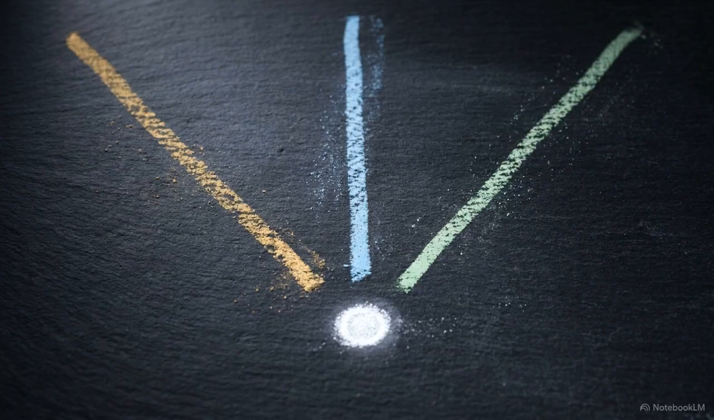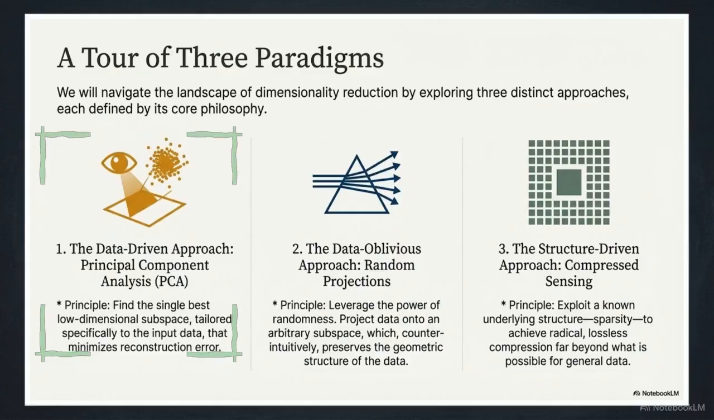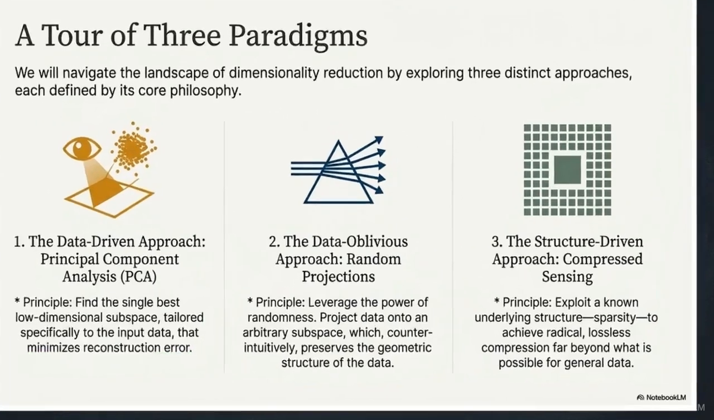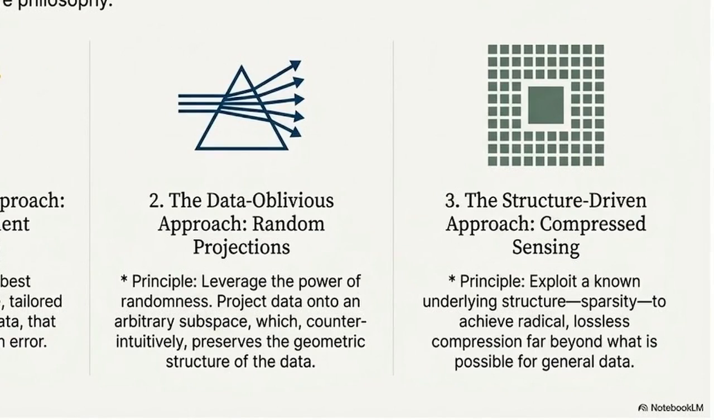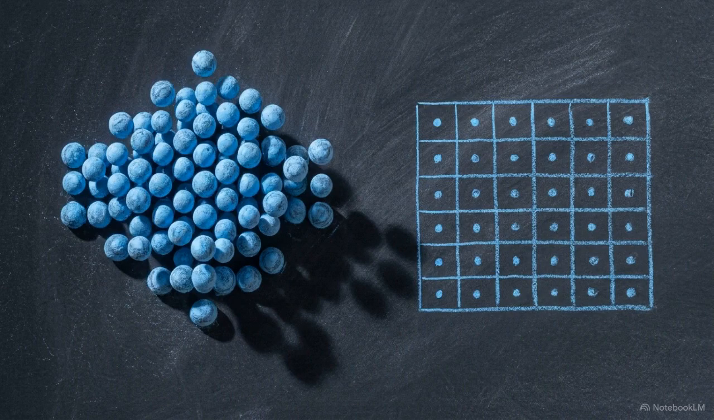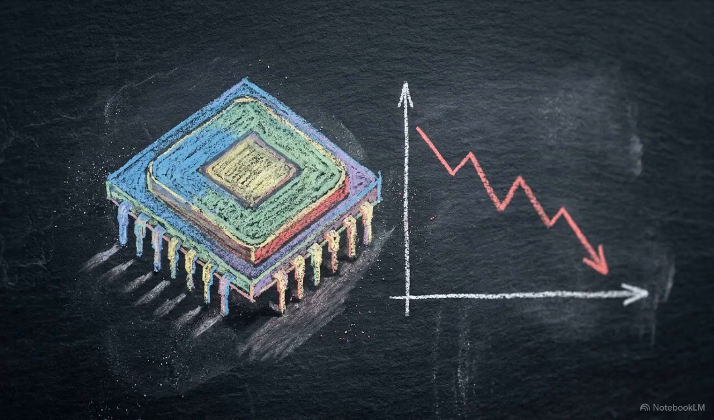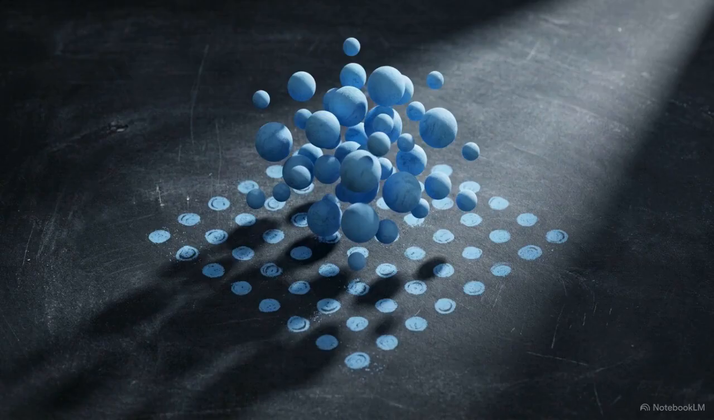Dimensionality reduction requires a choice between 3 distinct mathematical philosophies to preserve the data's essential structure. These approaches are categorized into 3 paradigms: a data-driven search for an optimal view, a data-oblivious use of randomness, and a structure-driven method for signal compression. Every method involves a decision about which mathematical properties of the dataset are prioritized and which are sacrificed to keep the remaining data computable. Principal Component Analysis, or PCA, is a data-driven philosophy.